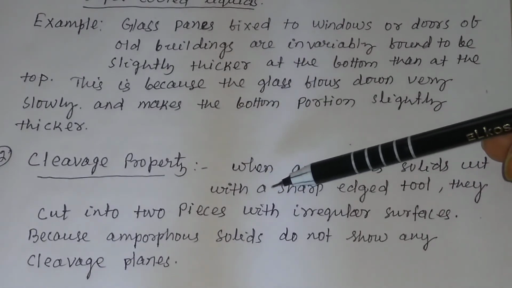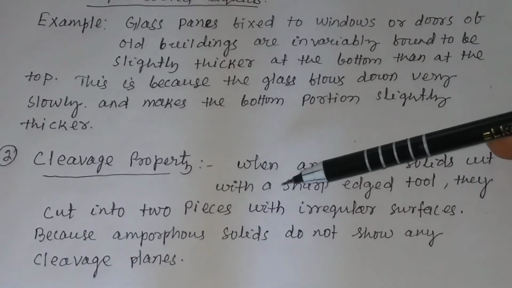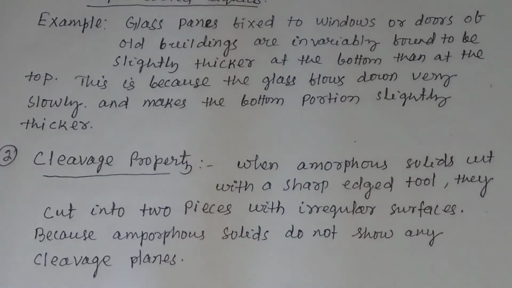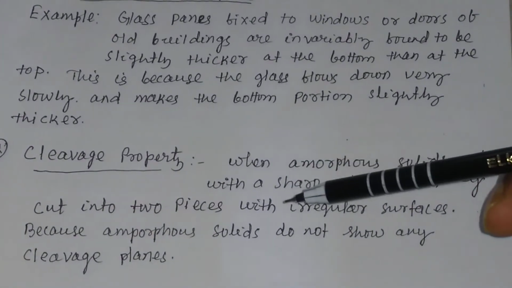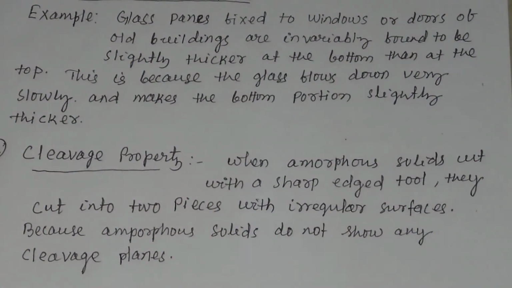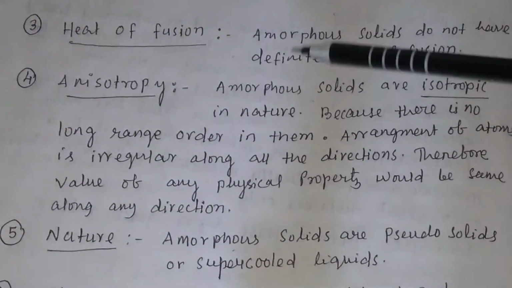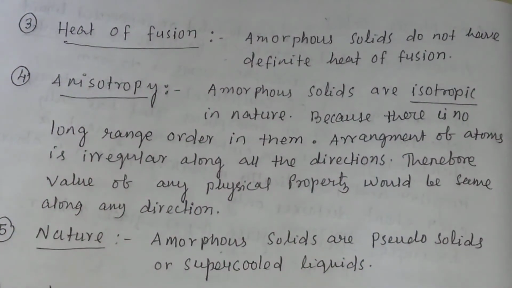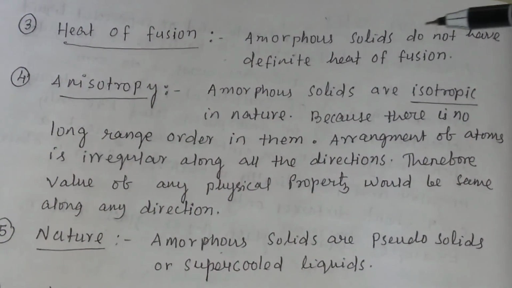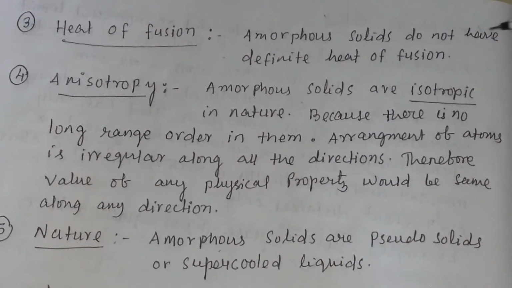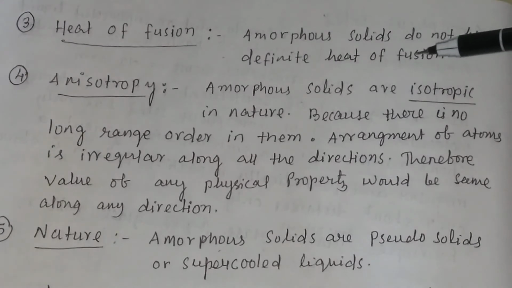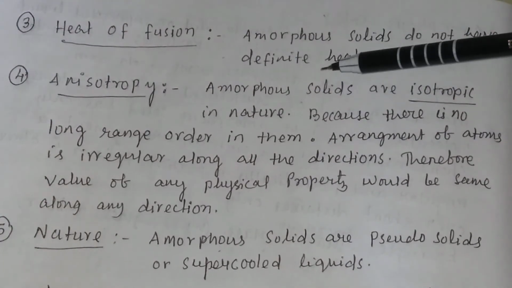The amorphous solid does not have cleavage planes like the crystalline solids. Next, heat of fusion. We know crystalline solids have definite heat of fusion, but amorphous solids do not have definite heat of fusion.